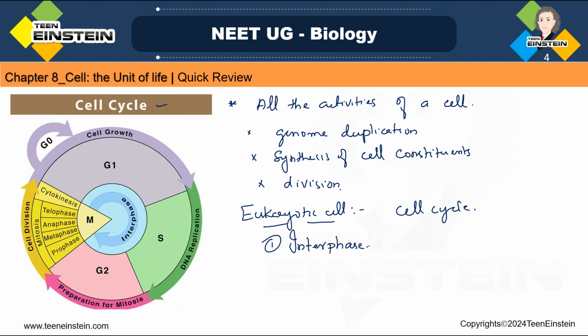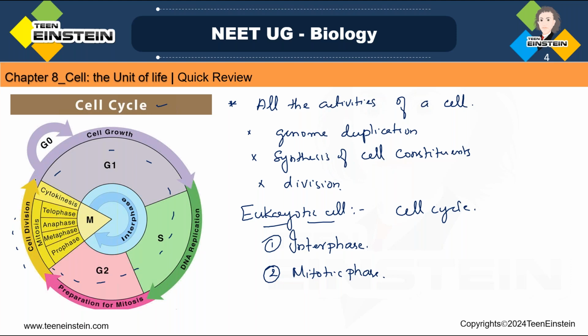Then the second phase is the mitotic phase. In this picture, you can see this mark forms the interphase, and this is the divisional phase, where the division is taking place.